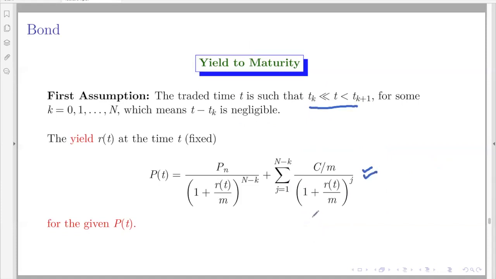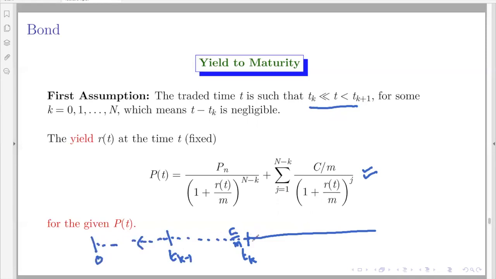Let us try to understand this. The present holder received the coupon payment at time Tk, and the past all he was holding, say, and at Tk, the present holder receives the coupon payment and immediately sells the bond.